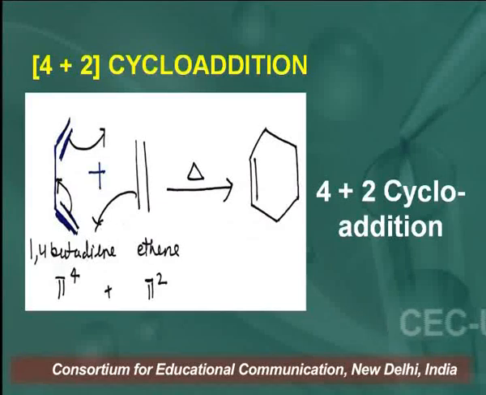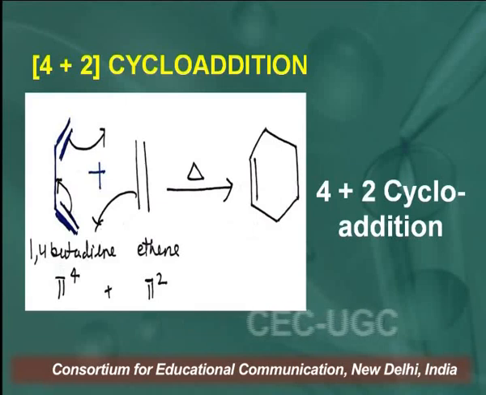It means that in the cyclic product which we get in the 2 plus 2 cycloaddition, no pi bond is left. Learners, the next cycloaddition reaction is the 4 plus 2 cycloaddition reaction. So here 1,3-butadiene is a diene having 2 pi bonds. It means that the 4 pi electrons of this butadiene and the 2 pi electrons of this ethene react with each other, and we get a cyclic product.